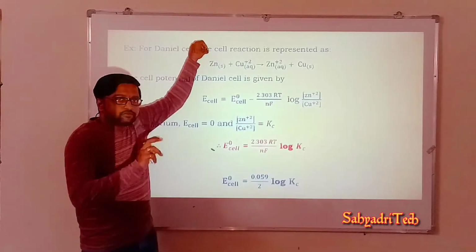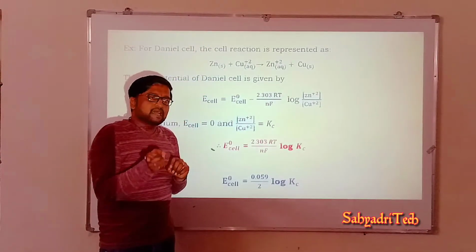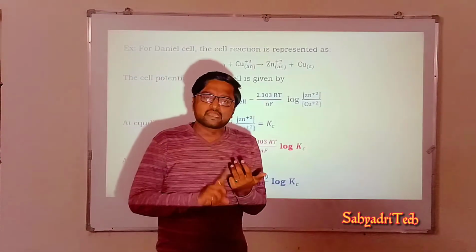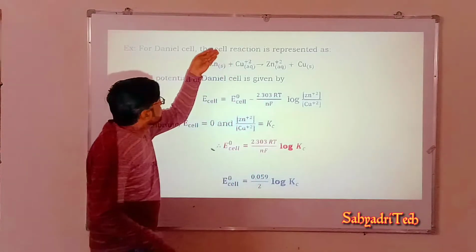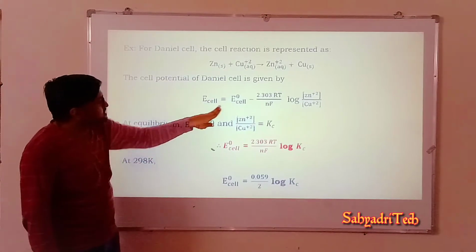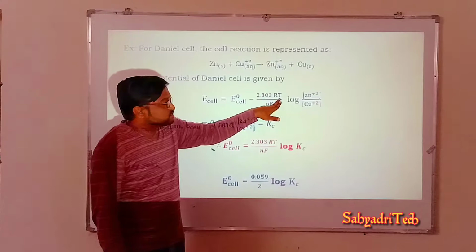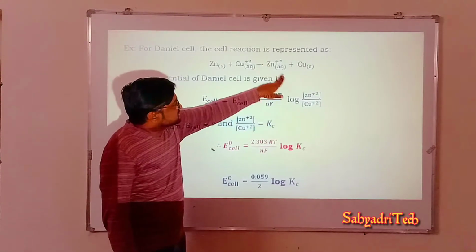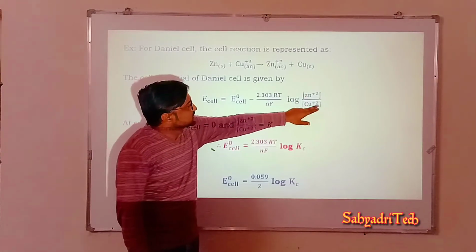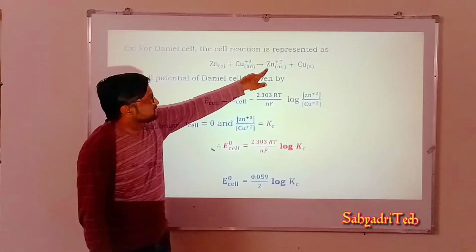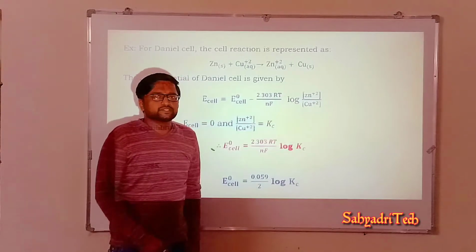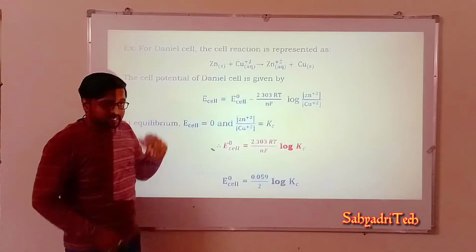So for any given cell, if we wish to write the relation between cell potential and its equilibrium constant, what is the necessary thing? We need a balanced chemical equation. Here for the Daniell cell, we know the reaction. Then first we have to write the Nernst equation. So E cell is equal to E naught cell minus 2.303 RT by nF log of concentration of Zn2+ divided by concentration of Cu2+. Here both concentration terms are raised to their stoichiometric coefficients. Since 1 is the stoichiometric coefficient, it is Zn2+ by Cu2+. So this is the Nernst equation for the Daniell cell.